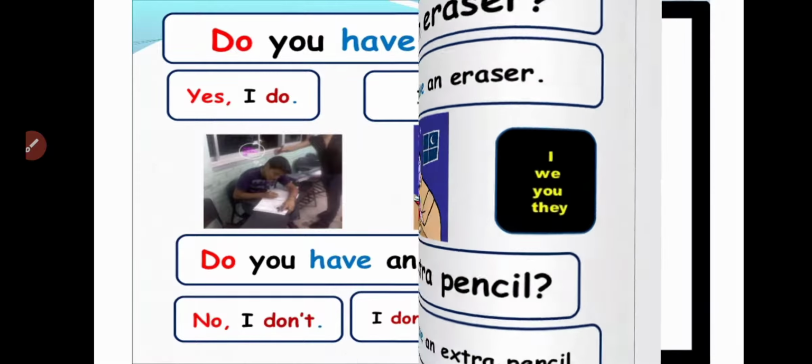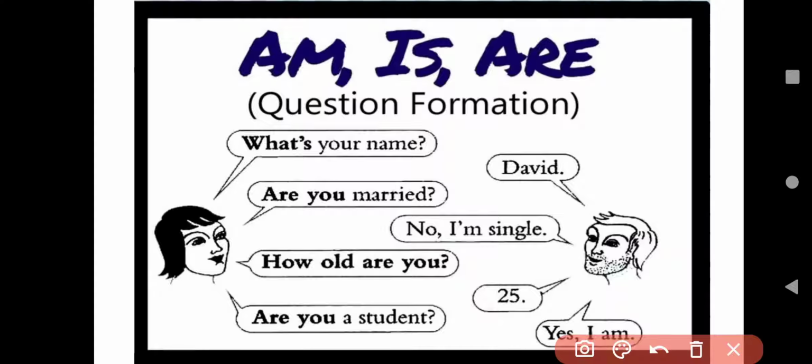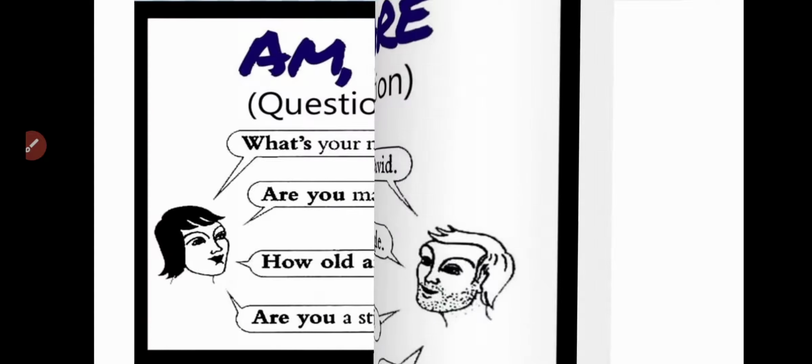Now come to the next question formation. Here we have am, is, are. These are helping verbs and we can start our question with is, am, are. Here, what is your name? I start my question with the WH family. Okay, are you married? So here I start my question with are. Okay, next is how old are you? And the next question will be, are you a student? Yes, I am.